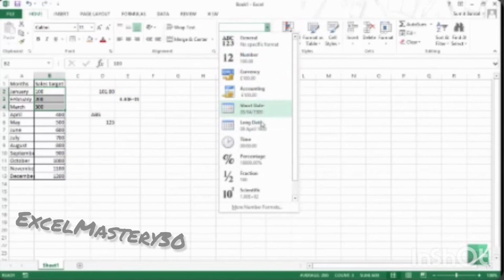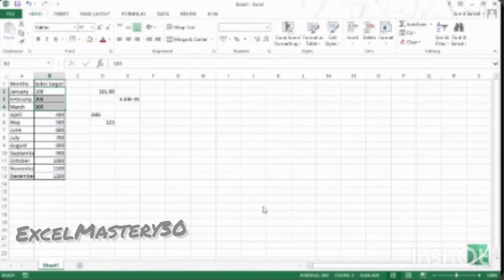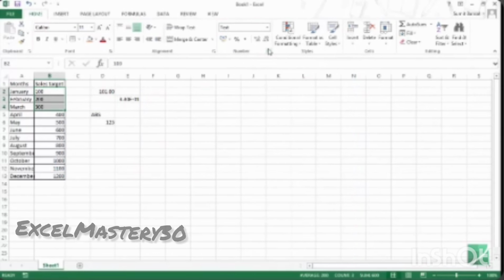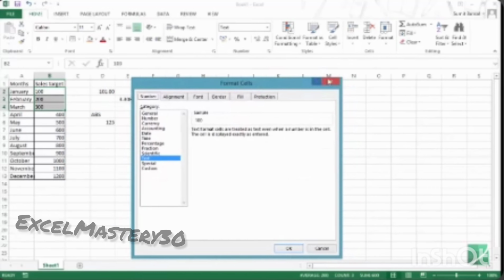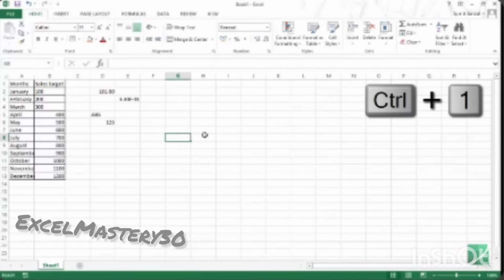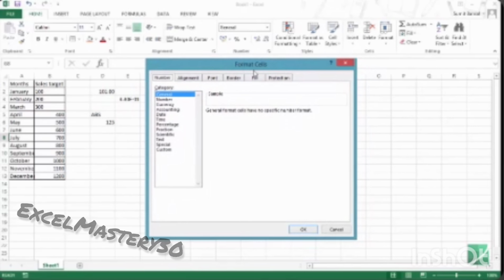You can get a lot more control over number formats by clicking on this command, More Number Formats. What it does is open the Format Cells dialog box. You can also access this dialog box by using this dialog launcher. If you click on it, it opens the Format Cells dialog box. Another keyboard shortcut for this is Control 1. As soon as you press this, it again opens the same Format Cells dialog box.